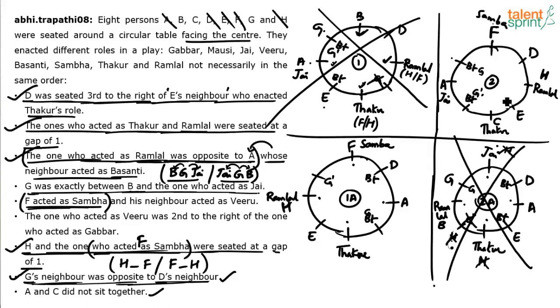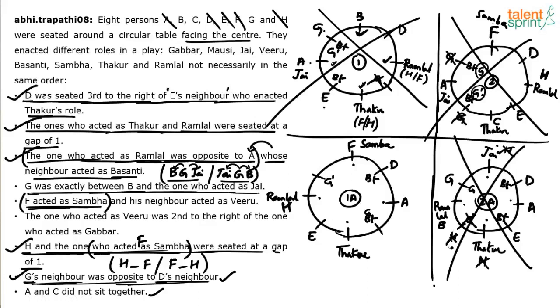Understand, case number 2 is coming out to be wrong, because if I take G in this position, it should be J, G, B, but this is blocked by F, so G cannot come here. If I take G in this position, then this should be J, G, B, but B cannot come here because this is blocked by C, so G cannot come here as well. So the only two positions which are possible for G are also becoming impossible now. So case 2 also is wrong. So now 1A has to be correct.